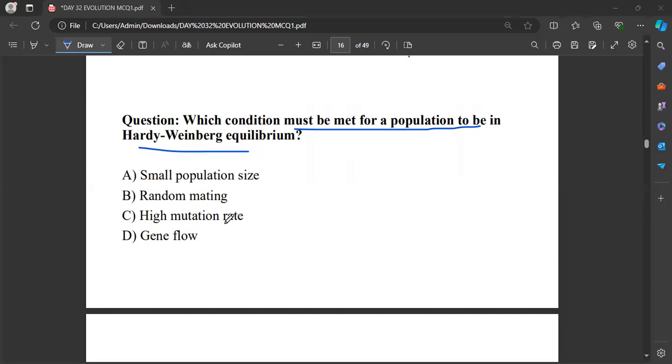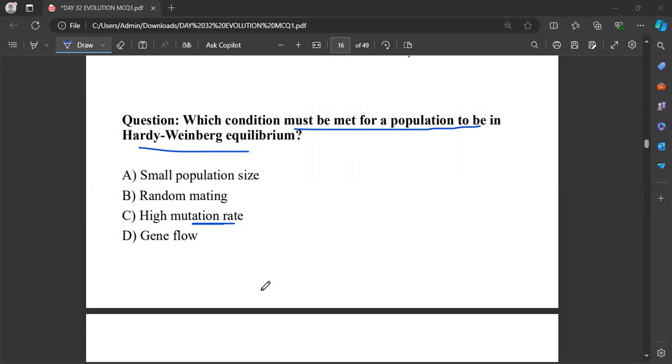Does any mutation happen in Hardy-Weinberg equilibrium? Just tell me, will there be a high mutation rate or no mutation in the ideal condition of Hardy-Weinberg equilibrium? There will be no mutation. Whether there will be migration or not? There will be no migration.